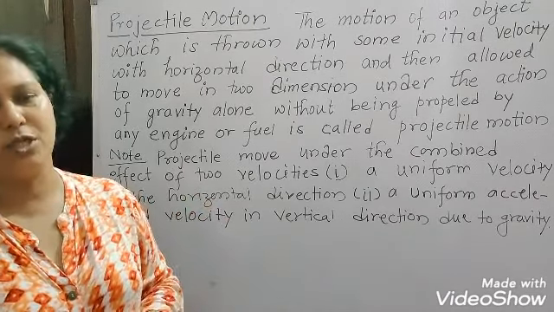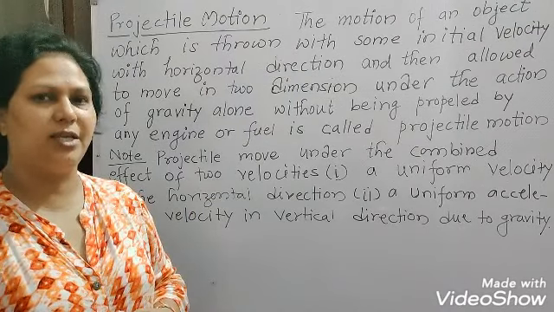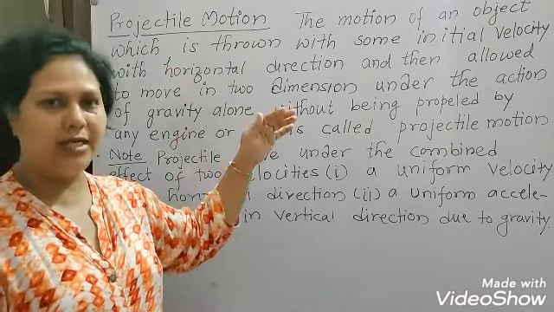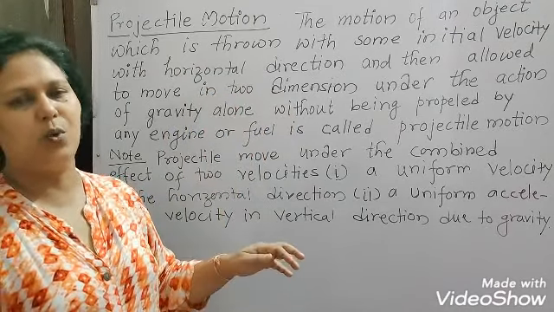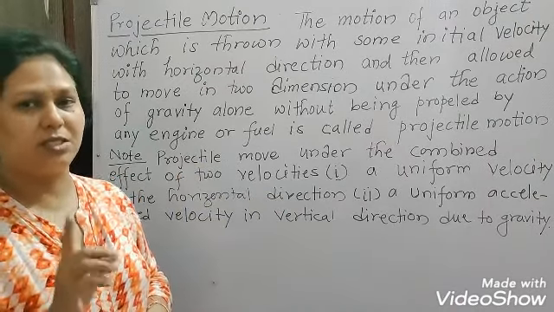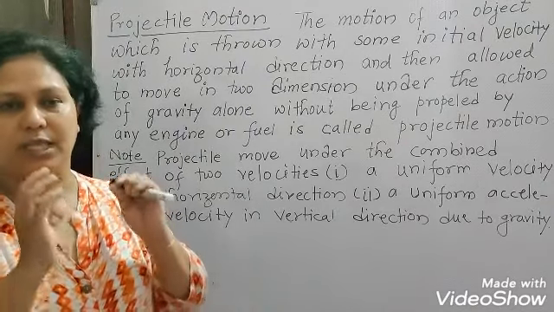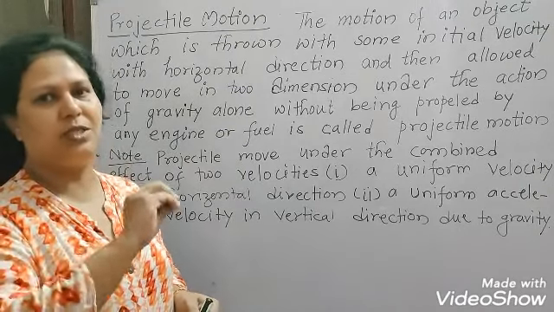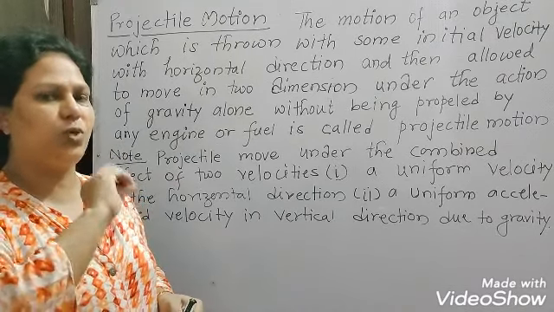Projectile motion means a motion in which the object is thrown with some initial velocity, whether from the ground or from some height. The object traces a parabolic path and touches the ground, and it is not propelled by any fuel. That is the must condition: the object should not be propelled by any engine or fuel.